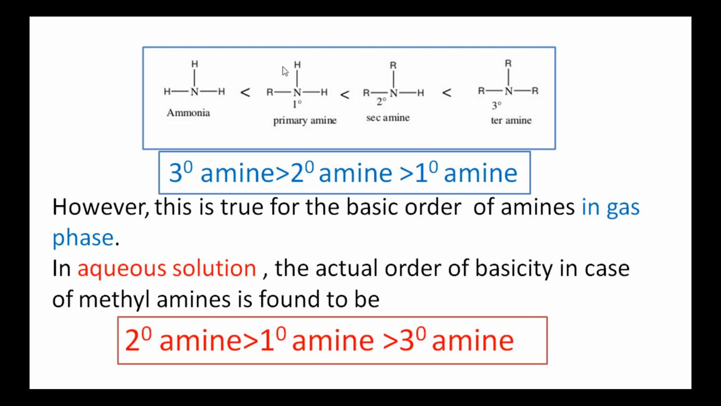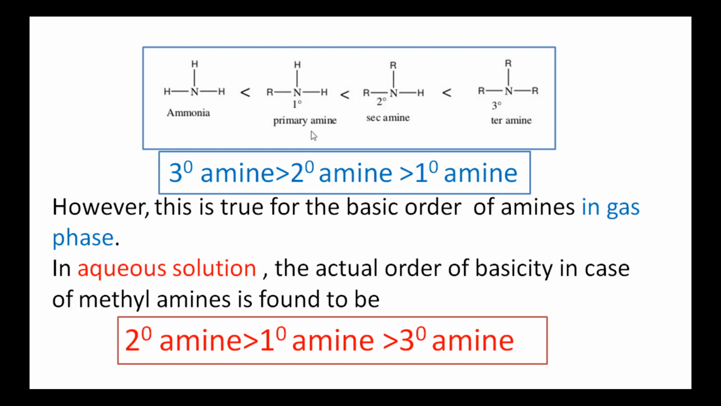So, while comparing the basic character of all the four, tertiary amines are more basic than secondary amines, which are more basic than primary amines, which are more basic than ammonia. That is, ammonia is less basic than primary amine, which is less basic than secondary amine, which is less basic than tertiary amine. But however, this order is true for the basic order of amines in gaseous phase only, because in